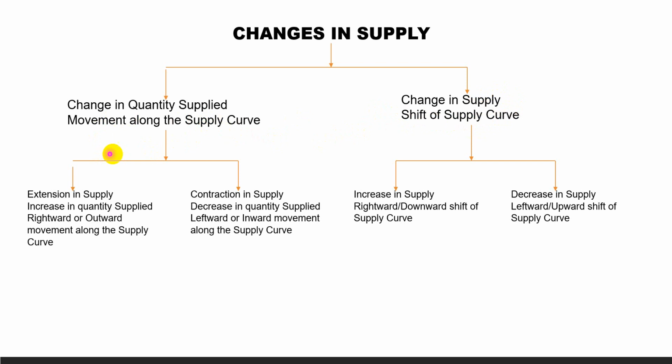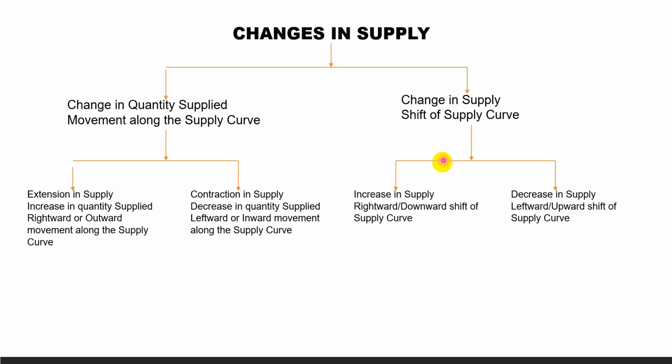Change in quantity supplied is of two types: extension in supply and contraction in supply. Extension in supply is also known as increase in quantity supplied, and contraction in supply is known as decrease in quantity supplied. Similarly, movement along the supply curve is of two types: rightward or outward movement along the supply curve and leftward or inward movement along the supply curve. This leftward movement results in contraction in supply, and rightward movement causes extension in supply.